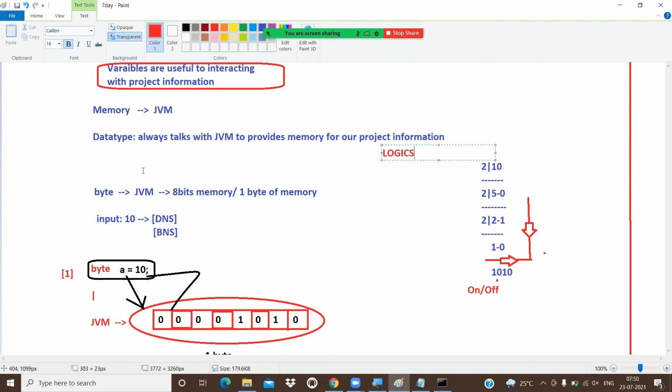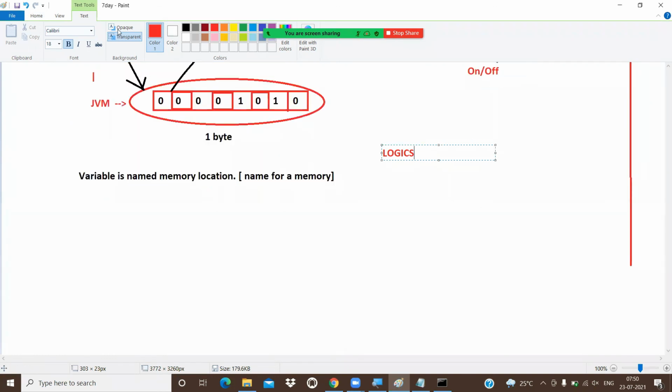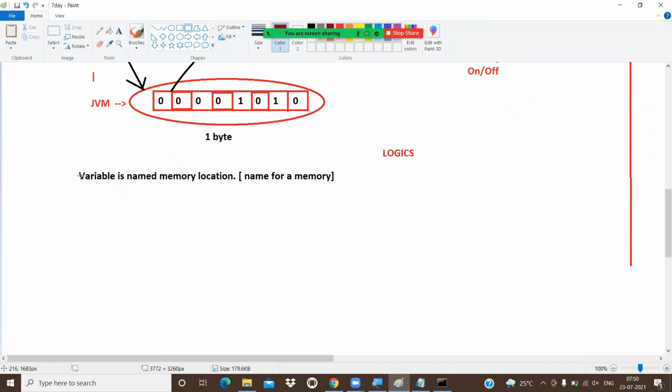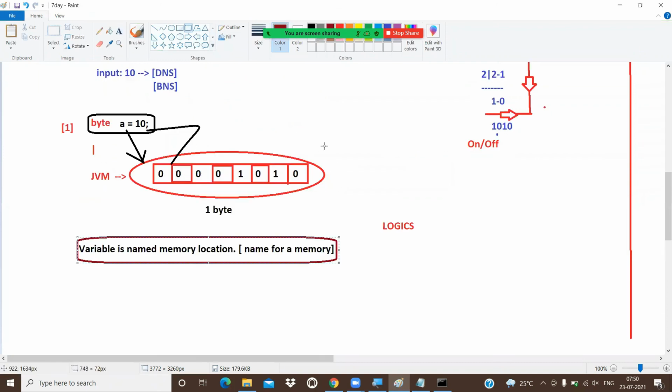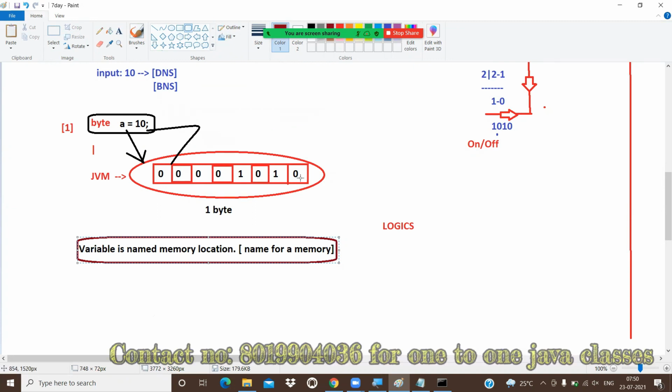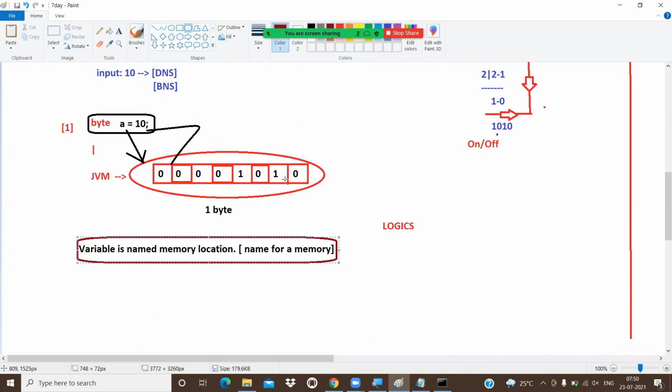Then how to work with the variable? What is a variable? It is a named memory location. Got it or not? It is stored bit by bit. Who will provide these bits? JVM. How will it provide them? By seeing the data type. So data types always talk with the JVM about memory. That memory is always in the form of bits. Whatever input we give, we convert into binary format.